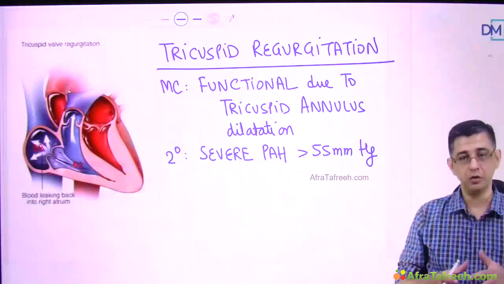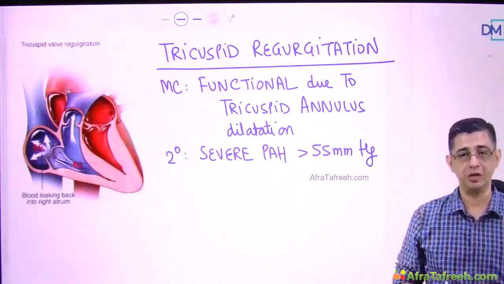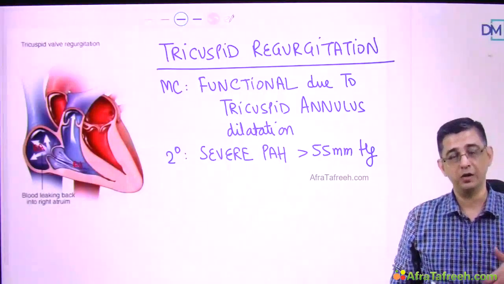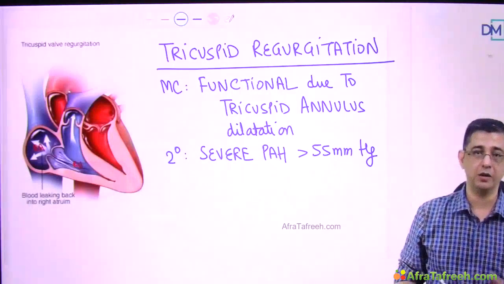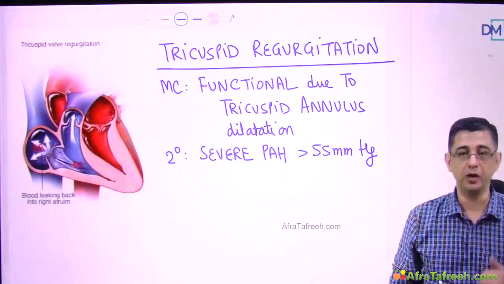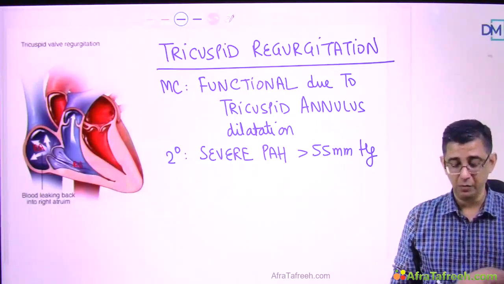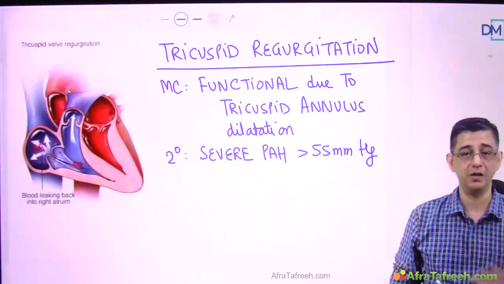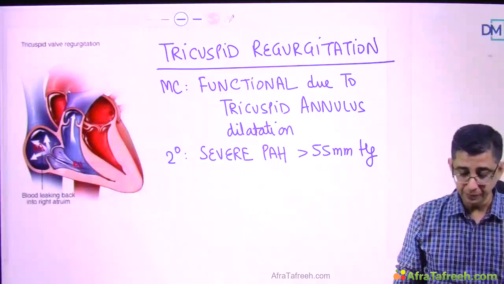So here the pressure is so high that this pressure is transmitted to the chamber of the right ventricle, and the pressure of the right ventricle can definitely become so high that it could result in a defective coaptation of tricuspid valve leaflets and the blood could leak to the RA. So do not be surprised if in pulmonary artery hypertension he mentions a pansystolic murmur in the long run.